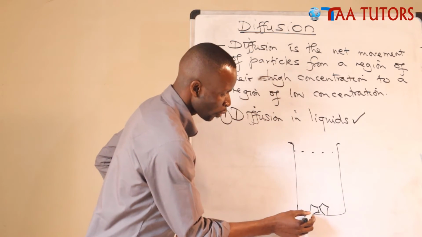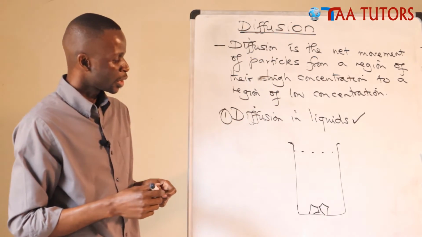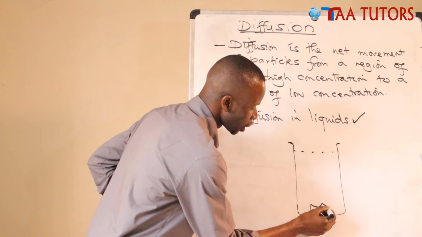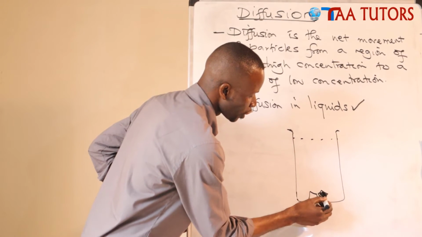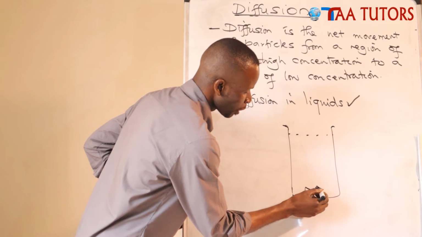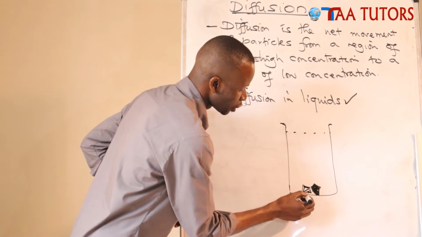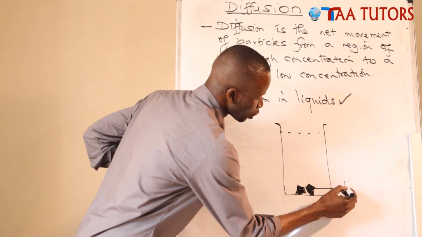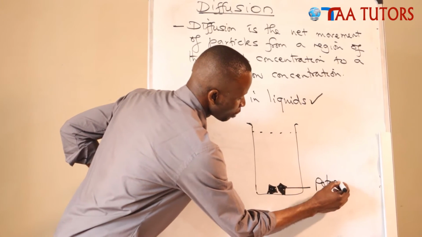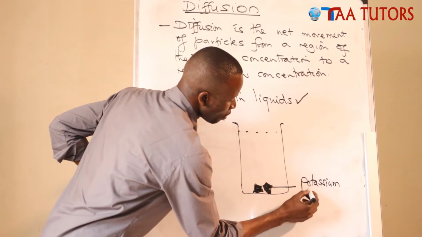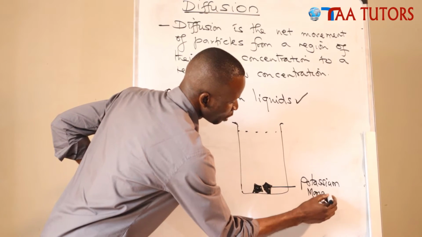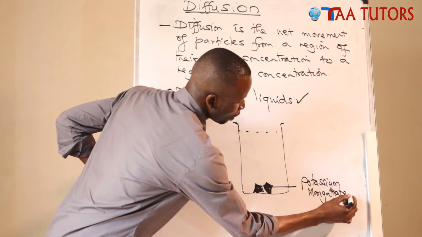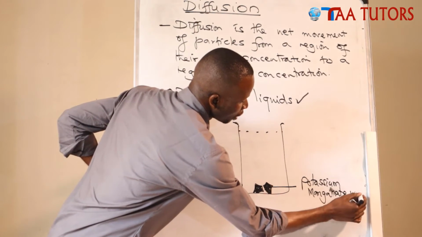So when we put these solids in water, let me shade them to show that they are purple, assuming I'm using potassium manganate 7. They are purple in color.